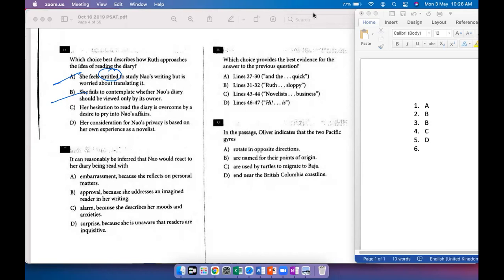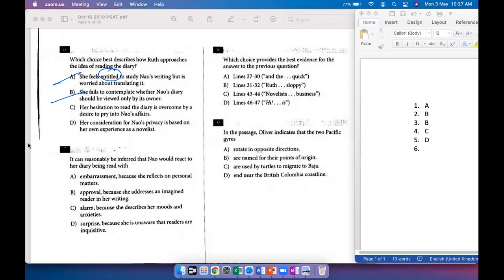D could have been written as: her consideration for Nao's privacy is overcome by her experience as a novelist. But that is not what D is saying, because she is not considerate of Nao's privacy based on her own experience as a novelist. Her consideration of Nao's privacy is overcome because when she talks about a novelist, she talks about prying into other people's lives. So I would go with C for this.